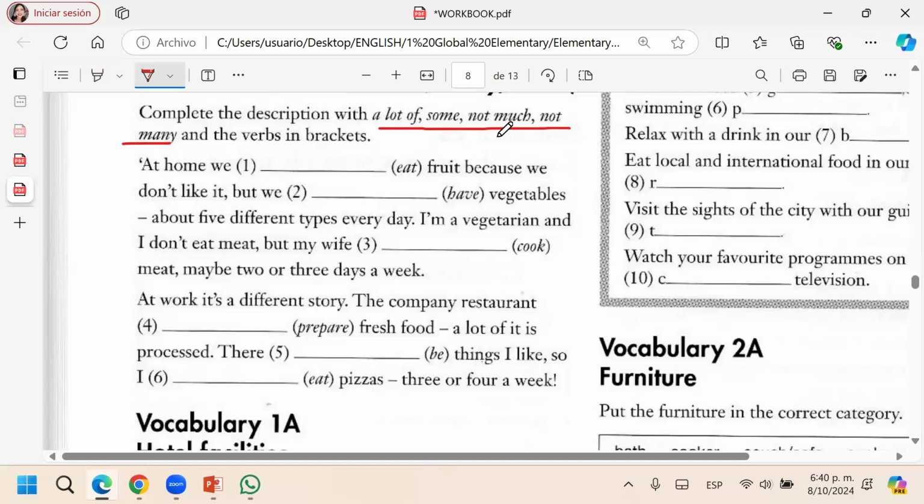Notice that it already says "not much" so that you use it in negative sentences. This: not much, not many, a lot of, or some. We did it. Let's see if you remember.